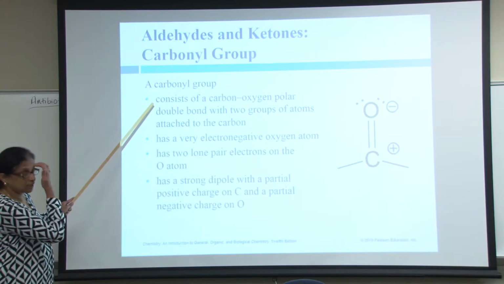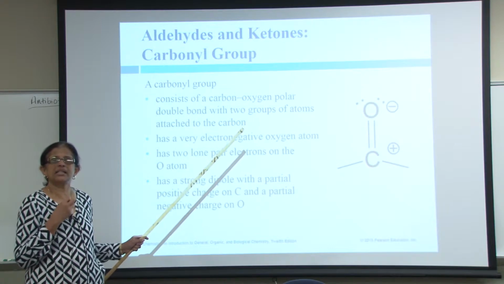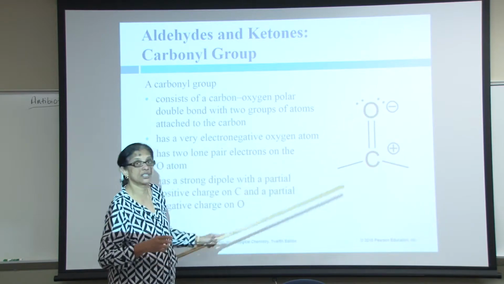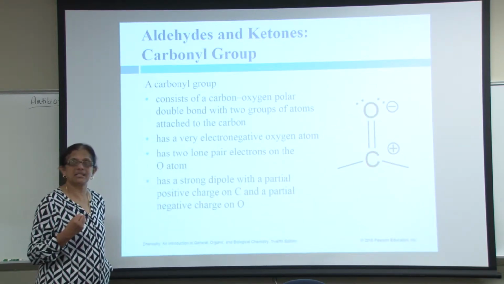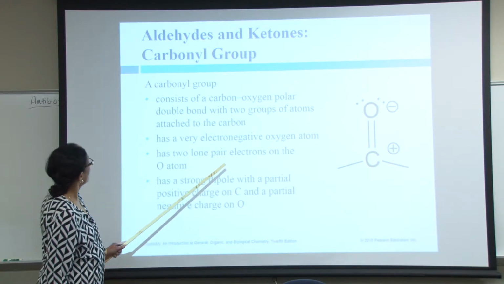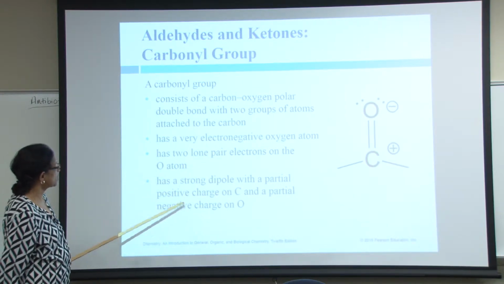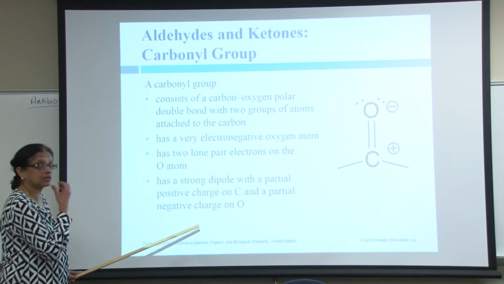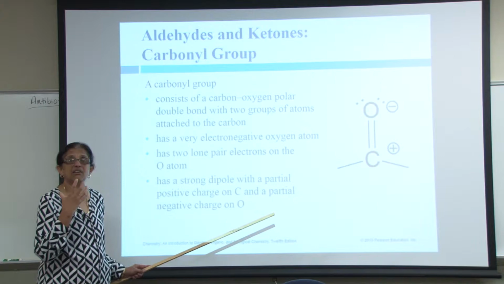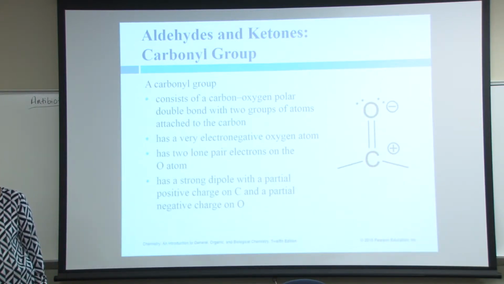And again, I said this is because of the presence of oxygen, oxygen being electronegative. Oxygen has a great tendency to attract electrons. Electrons are negatively charged, so this oxygen tends to be electron dense, having all the negative charge around it. So it creates a negative environment there. It has a strong dipole with a partial positive on the carbon and a partial negative on the oxygen. Oxygen gains the negative charge because of the dense electrons around it. So this is called a polar bond.